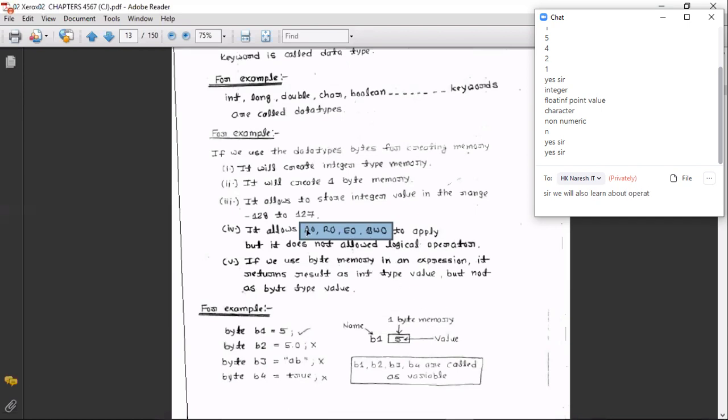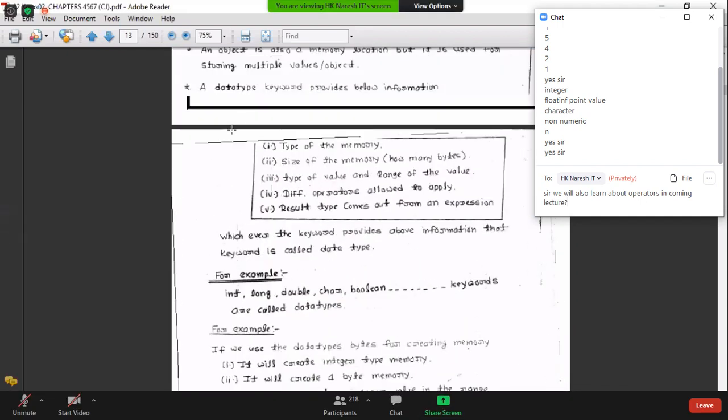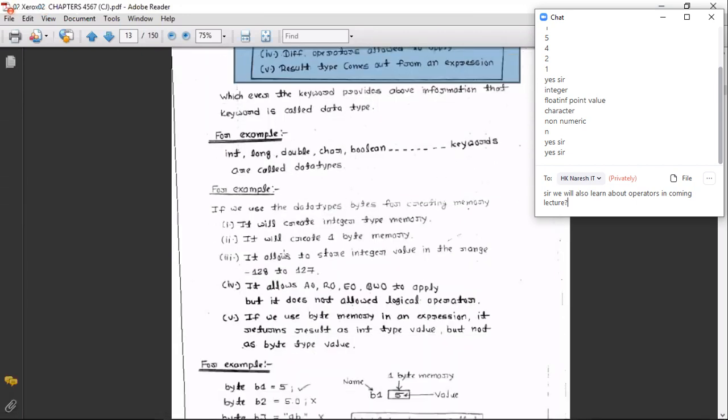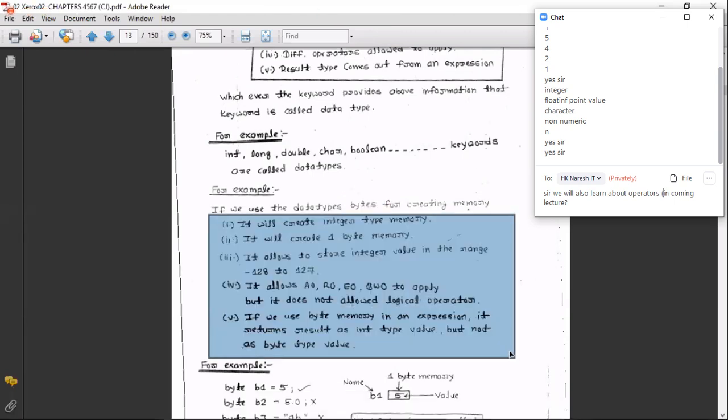It allows arithmetic operators, relational operators, equality operators, bitwise operators, but doesn't allow logical operators. These above 5 points, I am just taking in the byte data type, as an explanation on the byte data type.